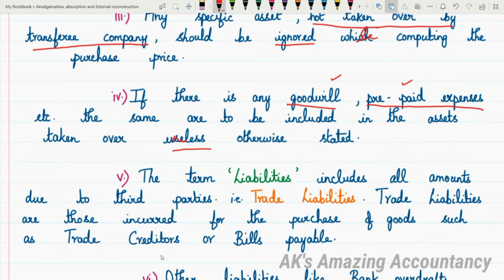So what do you mean by unless otherwise stated? If it is specifically mentioned in the problem, don't take goodwill, prepaid expenses, in such a situation, you will not take them. But if it is not so mentioned, you will take goodwill and prepaid expenses also along with assets realized. Okay, so this is point 4.